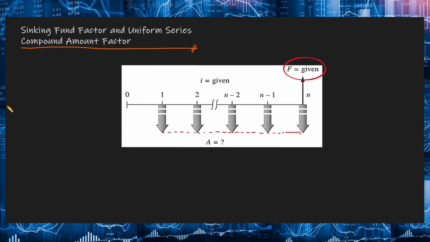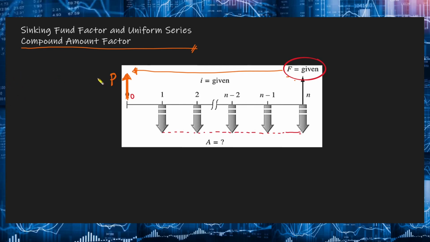So, the simplest way to derive an equation for this case will be to use the factors that we have already developed. So, basically, yung gagawin natin dito is we will take this future amount F and then we will solve for the present amount P at year 0 equivalent to that future amount F using the single payment present worth formula.